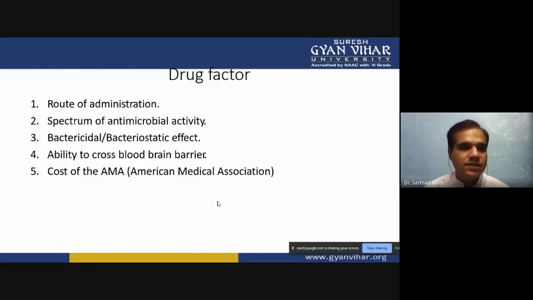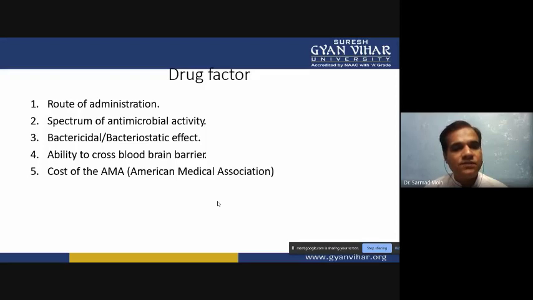Next is drug factors. Route of administration: which drugs we have to give by which route. Then the spectrum of antimicrobial activity. We know that we have narrow spectrum and broad spectrum antibiotics. If multiple infections are there, we can give a broad spectrum antibiotic.